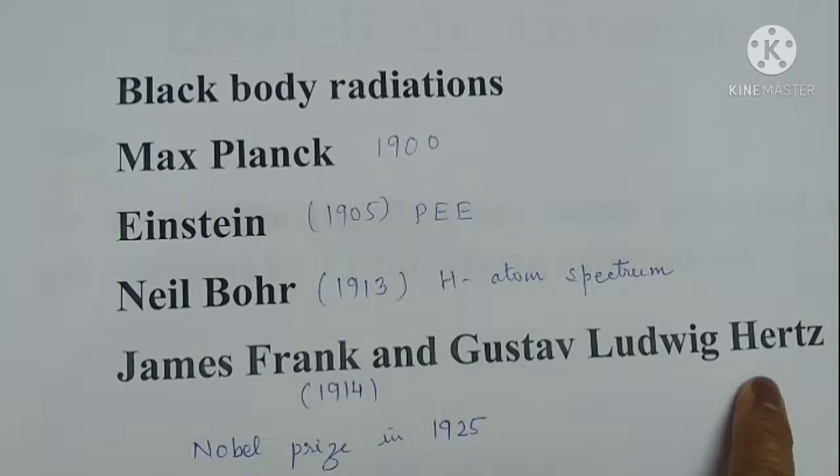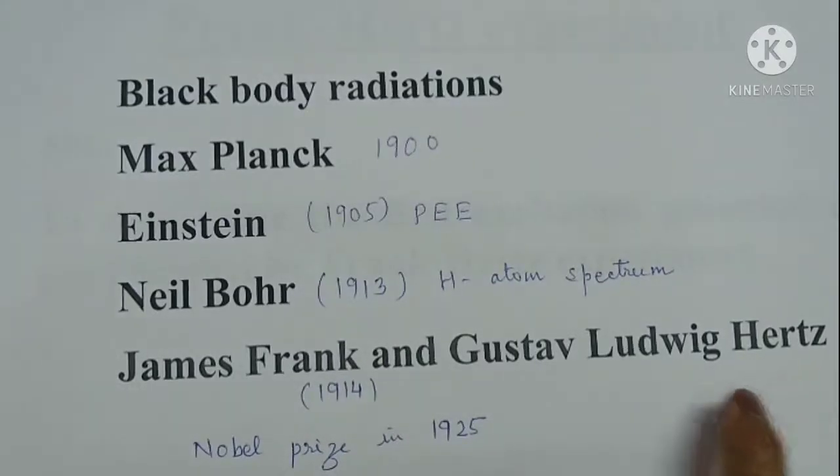So in 1914, Frank and Hertz explored the mechanism of energy transferred through inelastic collisions in mercury vapor. They discovered that electrons having energy greater than a certain critical value can excite electromagnetic radiation, whereas electrons having energy less than that value bounce off elastically and fail to excite any electromagnetic radiation.